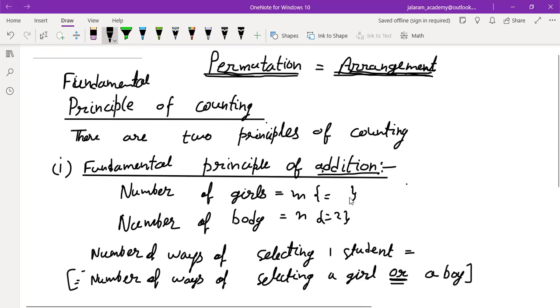How many choices are there? So 5 choices. Yes, very good. Means if we have m girls and n boys, the number of ways of selecting one student is m plus n. Whenever there is or, we should use the fundamental principle of addition. Is that clear to you? Yes, sir.